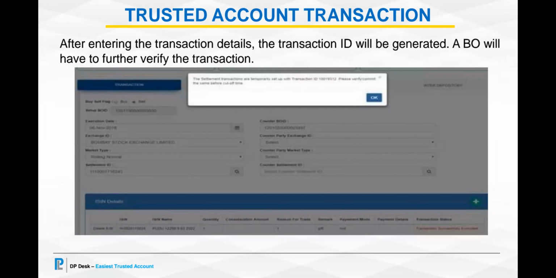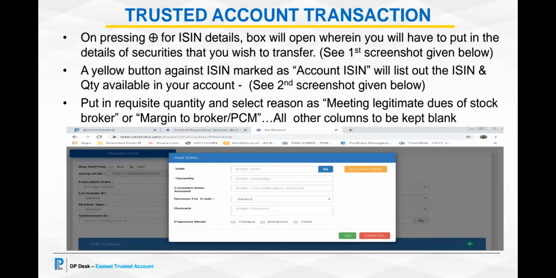You can put in the requisite quantity and select the reason. There is a reason box.